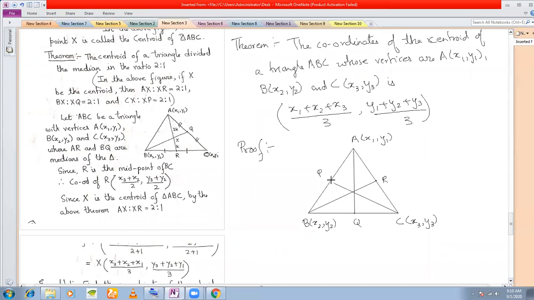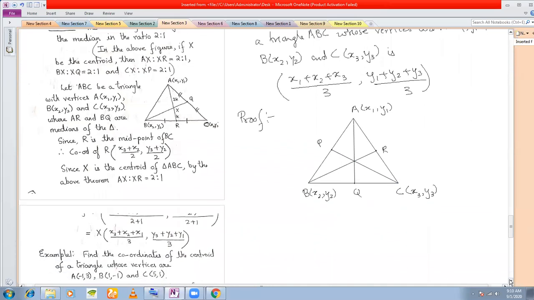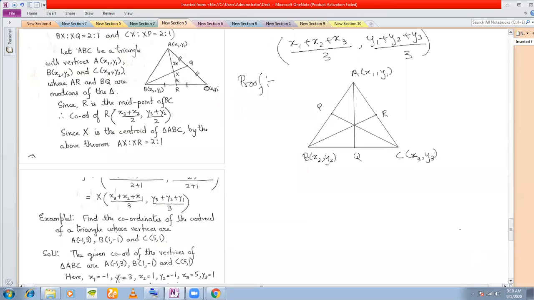And this is your third median. Okay. And let us call this point M. Okay. So M is our centroid, and Q is the midpoint of BC, P is the midpoint of AB, and R is the midpoint of AC.